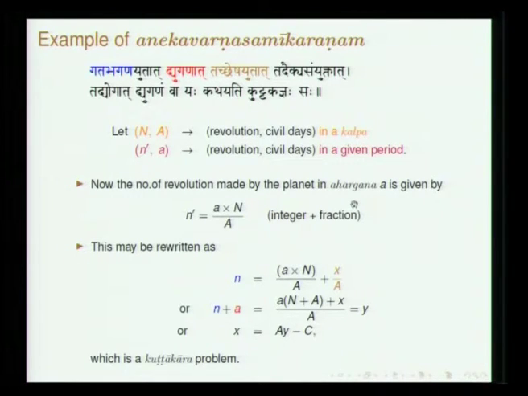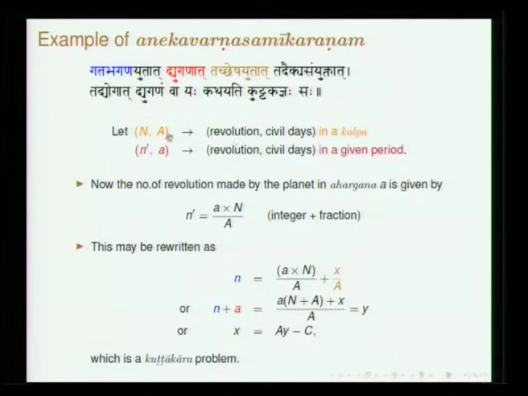Suppose you have a very large period, which you call civil days. In fact Brahmagupta considers a period of a kalpa. Kalpa is 1000 times Mahayuga, 1000 times 43,20,000 years. So he presents huge numbers. What is the number of revolutions made by the planet in this large period? That is how he goes about computing the planetary positions. Suppose n comma a refer to the number of revolutions made by the planet in the total number of days in a kalpa, and n prime refers to the fraction of revolutions in a certain period called ahargana. Ahargana is basically the count of days.